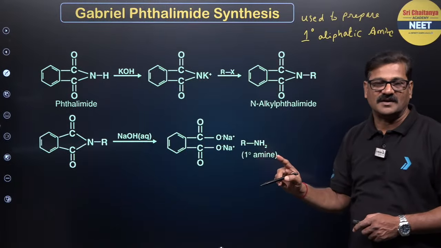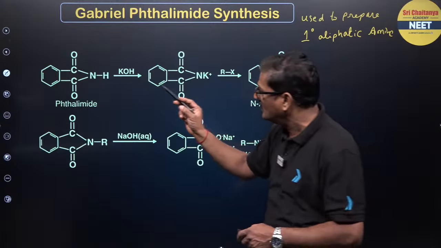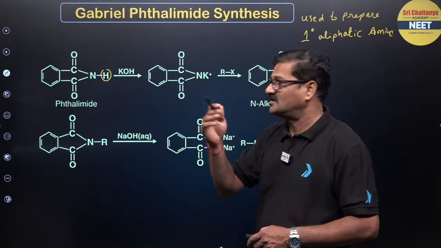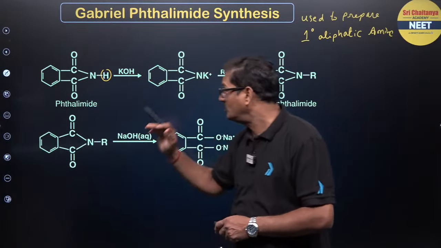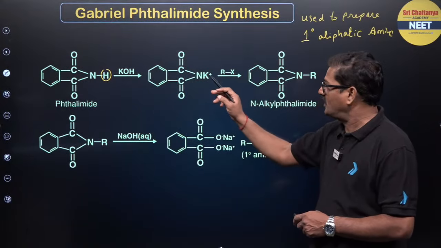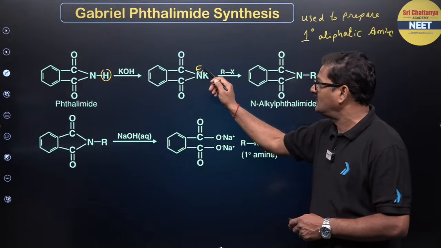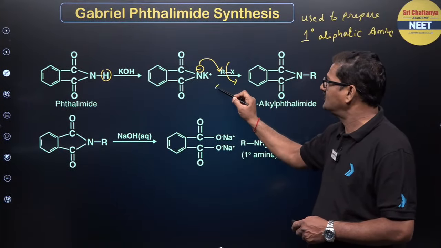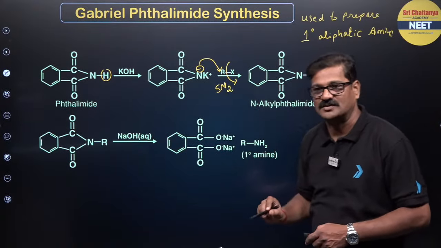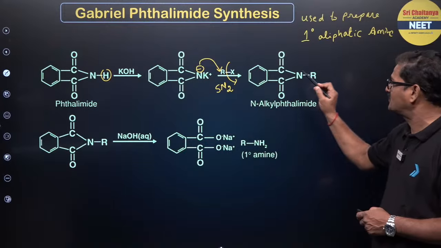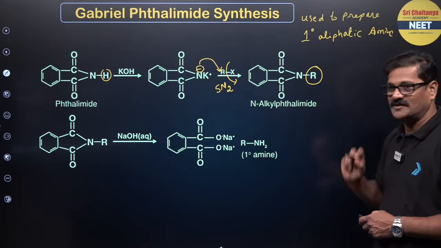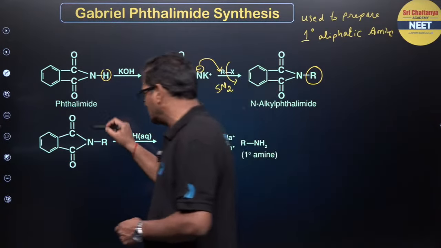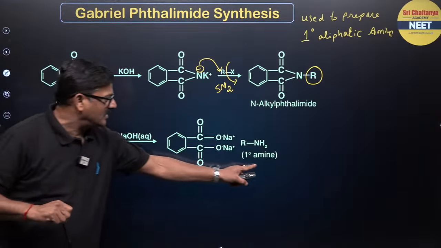You cannot use it for aromatic amine because in this reaction, the phthalimide hydrogen is acidic in nature, so when it reacts with KOH it forms the potassium salt. This potassium salt reacts like a nucleophile with alkyl halide. This is the key point, and this is a substitution bimolecular reaction that gives rise to alkylated phthalimide, and this alkylated phthalimide is hydrolyzed to give rise to primary amine.